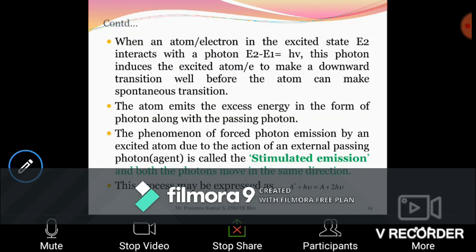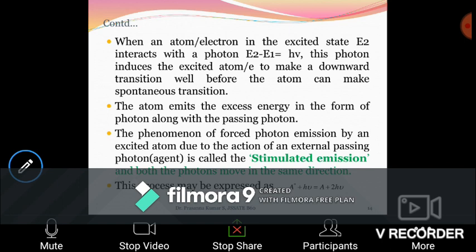When an atom or an electron in the excited state E2 interacts with a photon whose energy is equal to h nu, this photon induces the excited atom to make a downward transition well before the atom can make a spontaneous transition. See, before the spontaneous emission happens, you can achieve the stimulated emission because of the external passing photon whose energy is exactly equal to E2 minus E1. The atom emits excess energy. I told you the excess energy between E2 minus E1 is given out along with the passing photon.